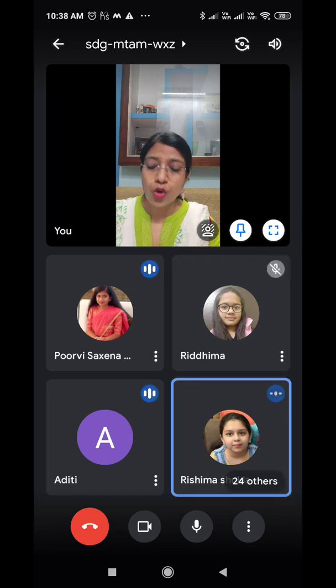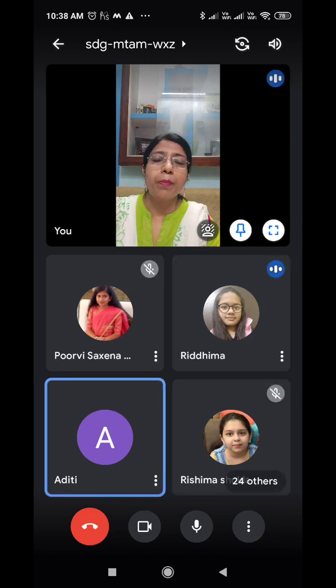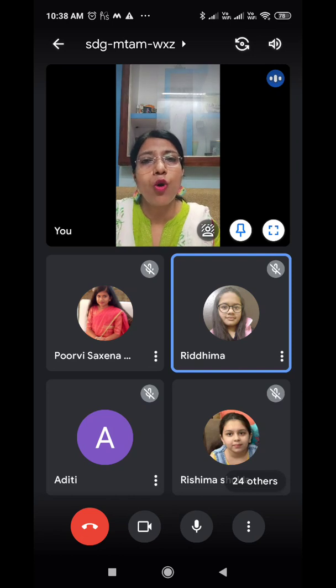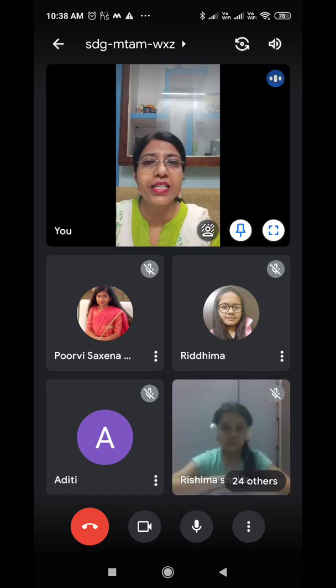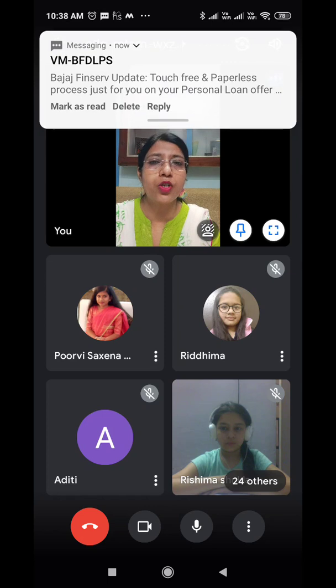So this way you can make out, because both seem so similar. The words that we use are the same: myself, herself, themselves, himself. So the words are the same, but through the way they are used in a sentence, you can make out whether it is used only for emphasis or as a reflexive pronoun.